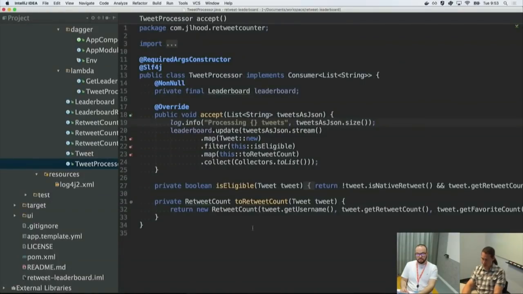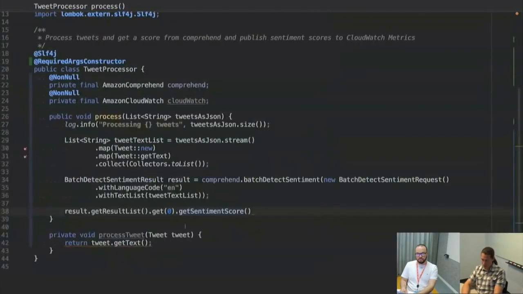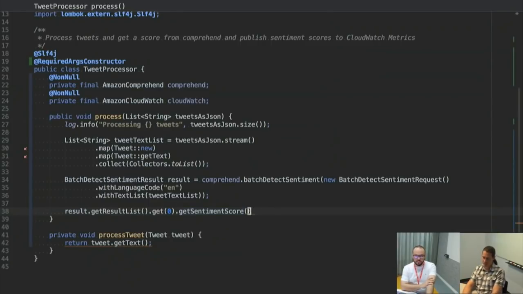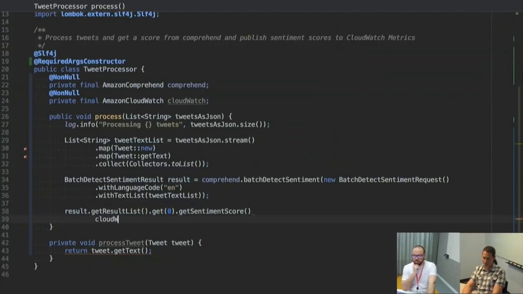So hopefully this has some, okay, so it has float values for each one of these. Even better, there's even a method for that. Cool. Yep. Cool. So what we want to do is we want to convert this to a request, CloudWatch metrics request. So let's see what CloudWatch is.